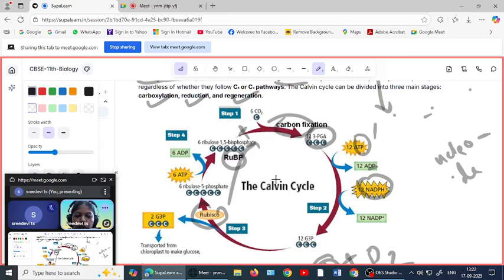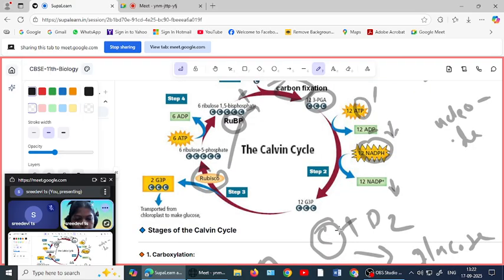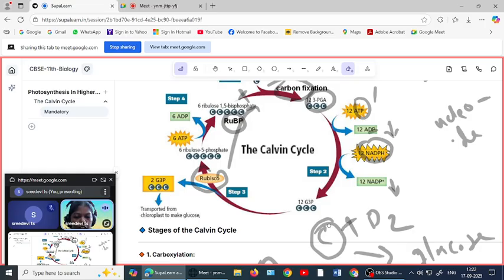Here also a phosphate group is added, and electrons are also added to the G3P. G3P is a new product here. Then they become low energy compounds that I already mentioned. So what will be produced here? Again G3P, it's a 3 carbon compound. What is G3P? Glyceraldehyde 3-phosphate.